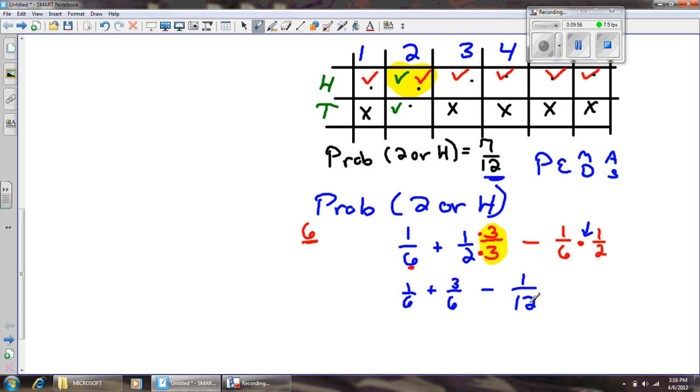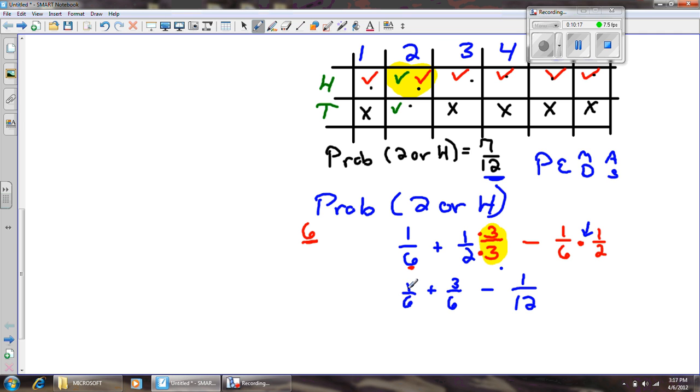So you see, for mutually inclusive events, things that can happen at the same time, I can't just add them together. I have to subtract the product. Did you hear that? I add them together, but then subtract the product. I add the two probabilities together, but then I have to subtract the product of the two probabilities. Did I say that enough times?